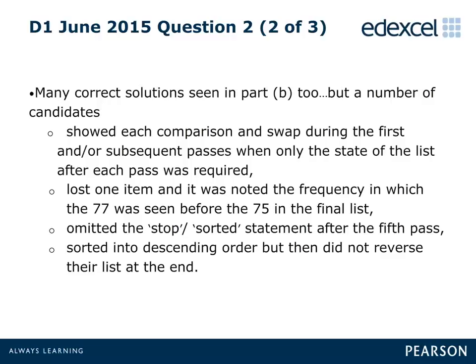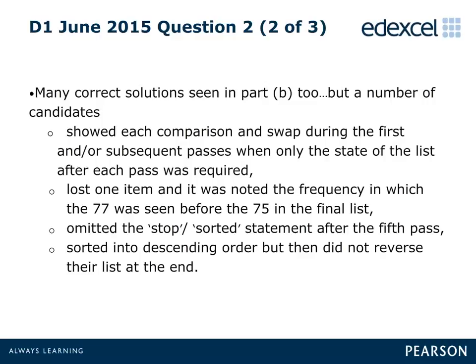In Part B, candidates were required to perform a bubble sort on a different set of numbers, and the vast majority did this correctly. However, the question explicitly said that candidates needed to only give the state of the list after each pass, but far too many candidates showed each comparison and swap during the first and sometimes all passes. This would have been expensive in terms of time.